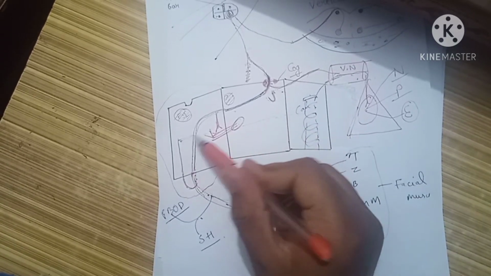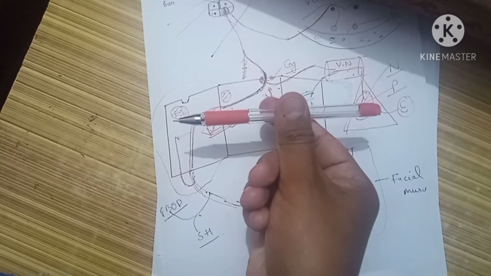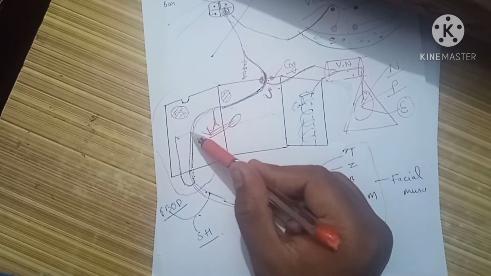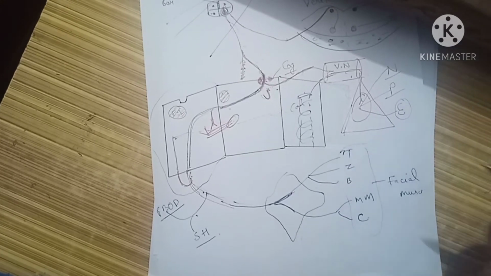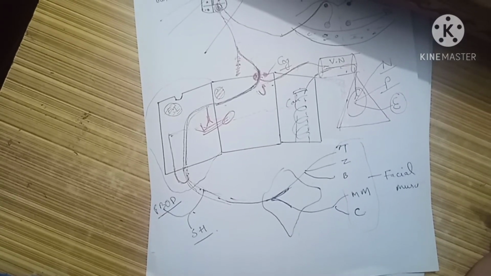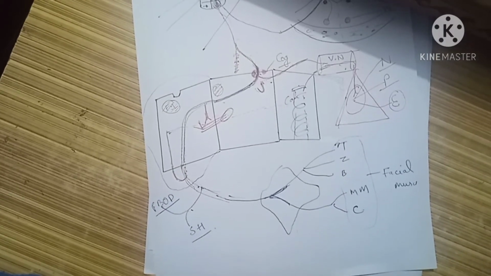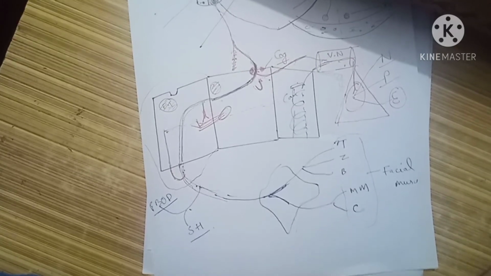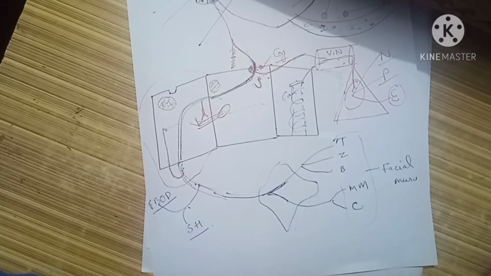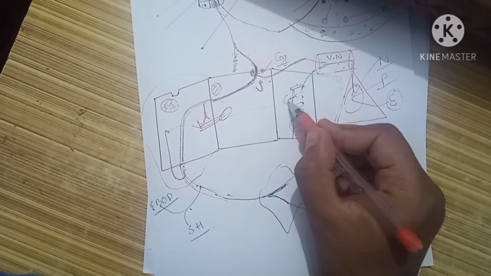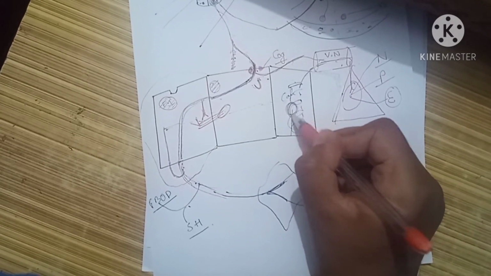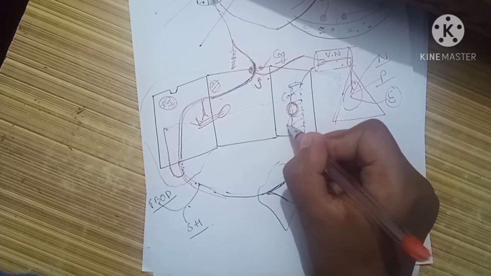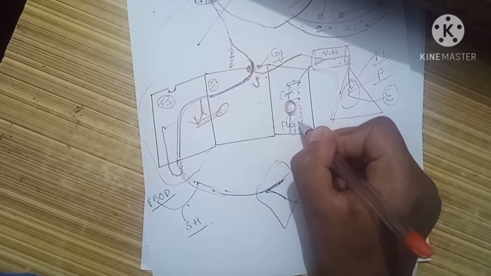This chorda tympani nerve travels forward within our middle ear, and passes medial to the malleus, so it is easy to understand: M for malleus, M for medial to it. So the chorda tympani passes medial to the malleus and lateral to the incus, between them, and then leaves our middle ear, passing through a foramen in the anterior wall, the foramen of Huguier.